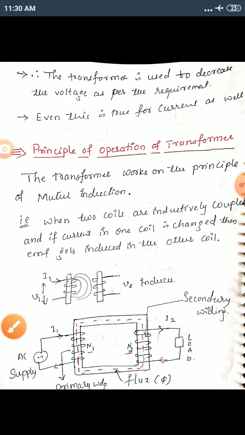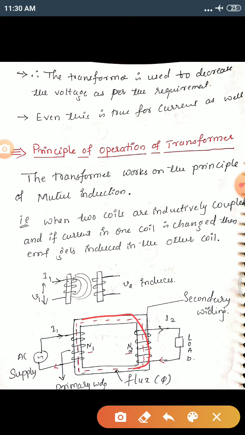Common between these two, in this core, the red dotted line which we have shown is the flux moving. This is an AC source. Suppose we connect a supply to the primary winding, then current I1 flows, and due to that, induced voltage V2 will be produced at the secondary side.